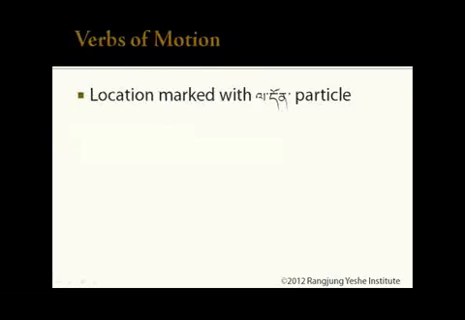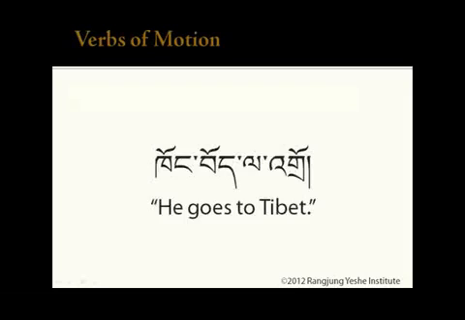We've already seen some examples of verbs of motion that have a location added marked by the la particle. In the sentence Kong bula jo, he goes to Tibet, the location, Tibet, is marked with a la particle. But this is not the direct object of going. It just shows the place where the going is done.